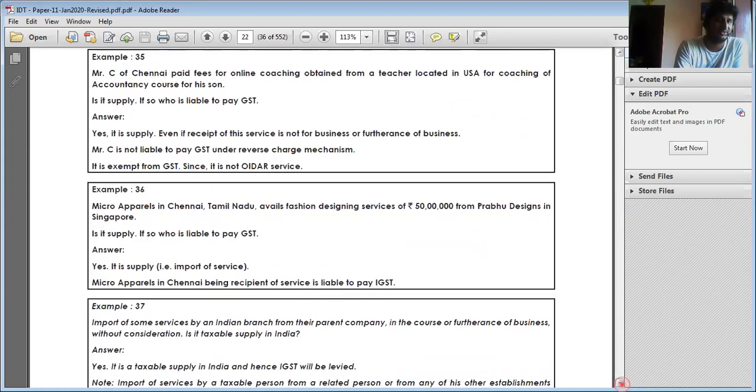Right. So Micro Apparel in Chennai, Tamil Nadu avails fashion designing services of rupees 50 lakhs from Prabhu Design in Singapore. It is also regarded as supply because it is availing services from outside India, receiving services in India for consideration. Whether it is for the purpose of business or not, both are relevant in that scenario.